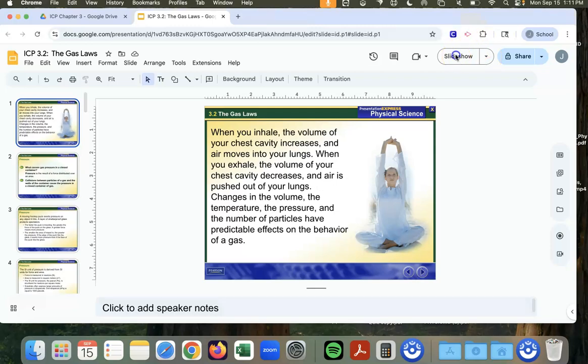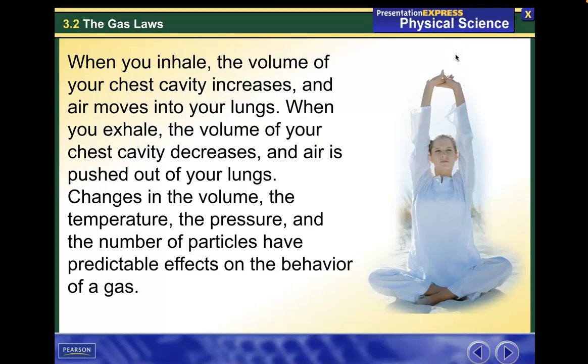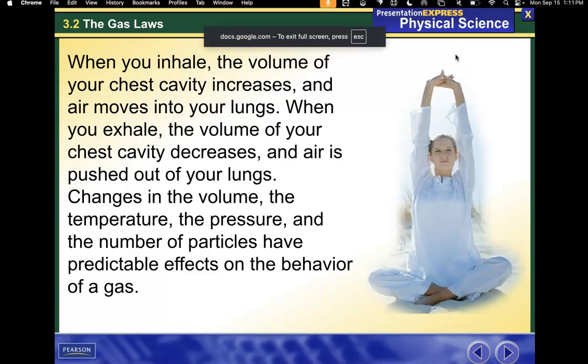All right, so now we're going to look at gases, and we're going to look at something called gas laws. What we talk about will be general gas laws. We will get into the math of them individually as we go on. When you inhale, the volume of your chest cavity increases and air moves into your lungs. When you exhale, the volume of your chest cavity decreases and air is pushed out of your lungs. Changes in the volume, the temperature, the pressure, and number of particles have predictable effects on the behavior of gases.